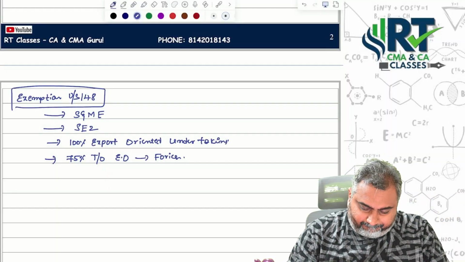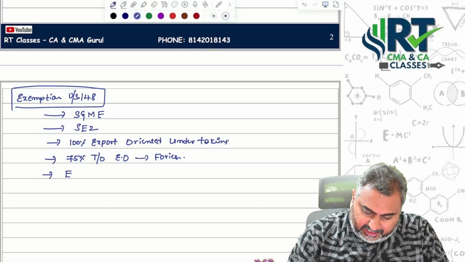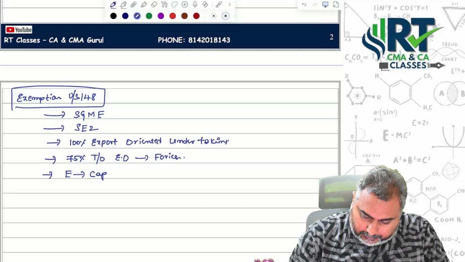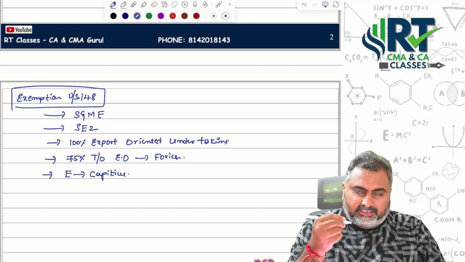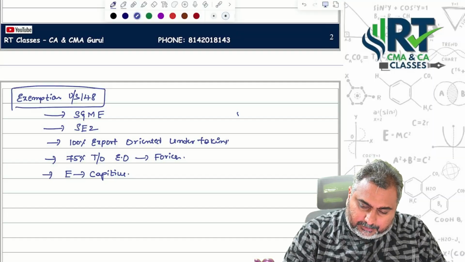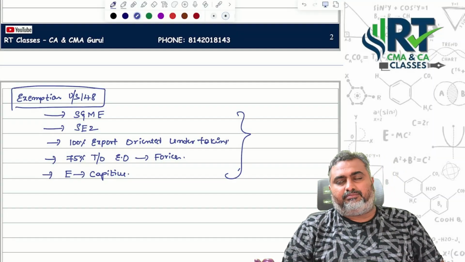And if they are generating electricity for captive consumption, captive means for their own consumption, those entities are exempted from cost audit.